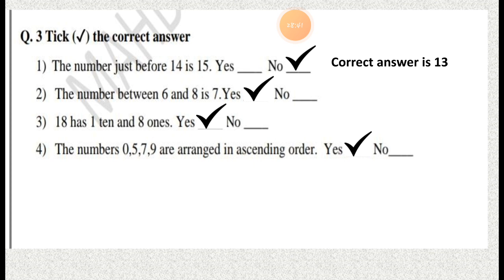We will solve these questions 2 and 3 also in the Google Meet session. If you have any doubt regarding these questions, you can ask me in the Google Meet when we meet live.